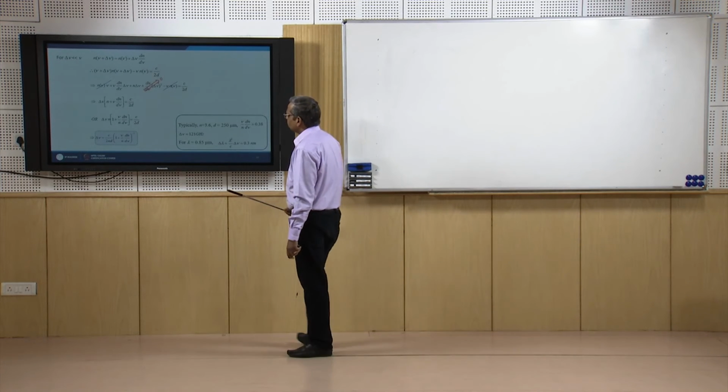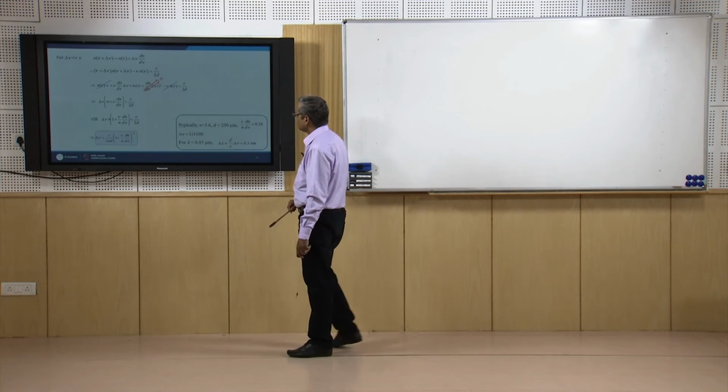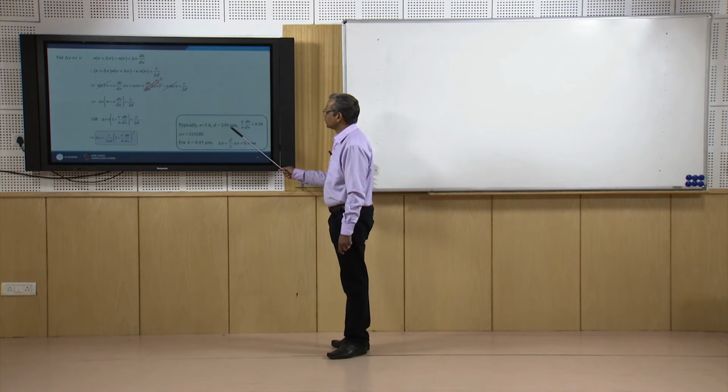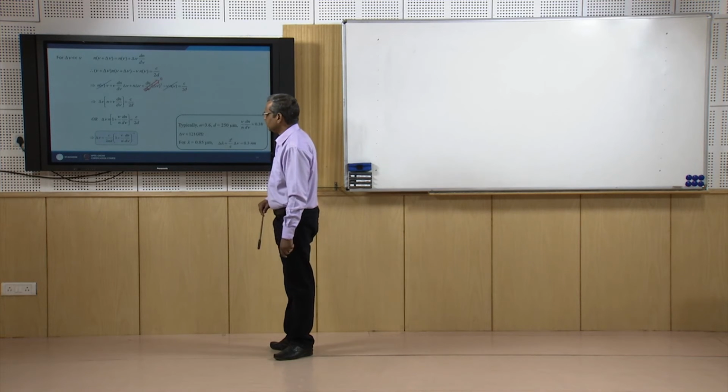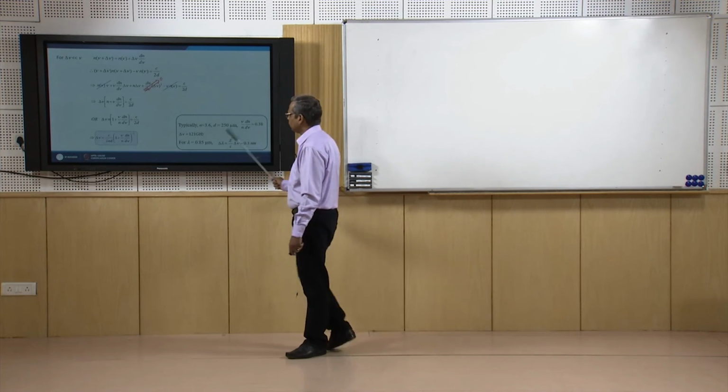Typically, n is 3.6, d is 250 micron, and if ν over n dn over dν is 0.38 around λ equal to 0.85, then Δν would be 121 gigahertz if I put all these values here.